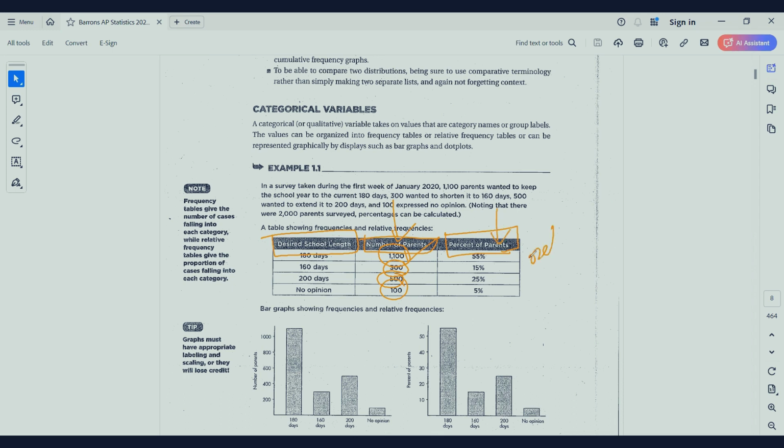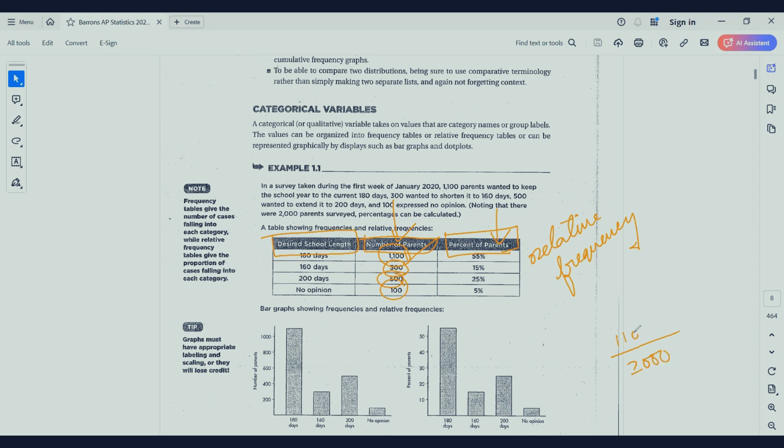Yes. So anything in percentages that can be done from the frequency part is relative frequency. How do I claim that this comes from the frequency part? You see, they have mentioned that 2000 people were there.